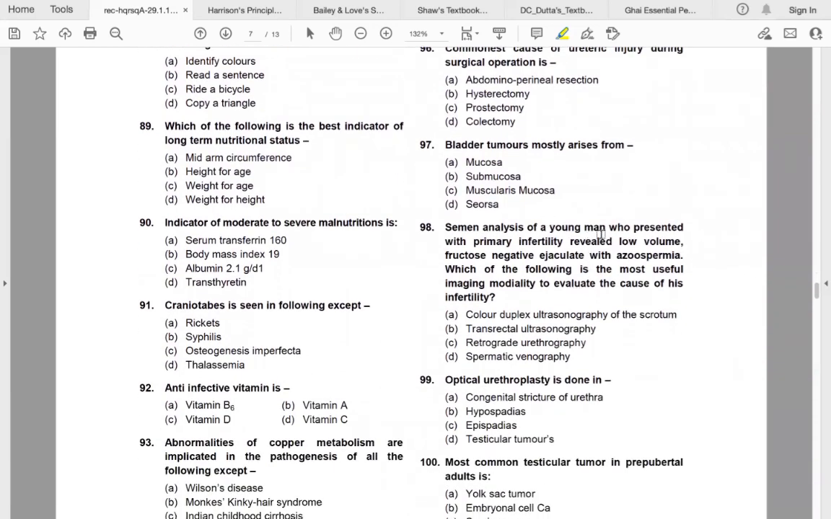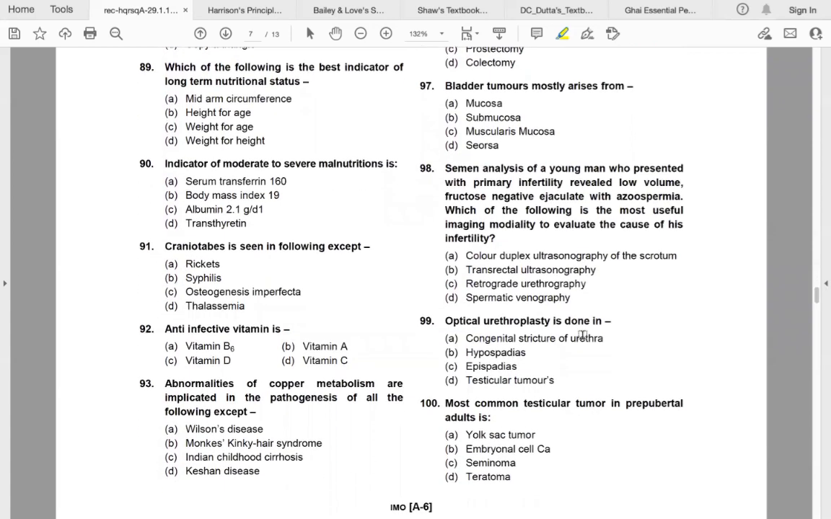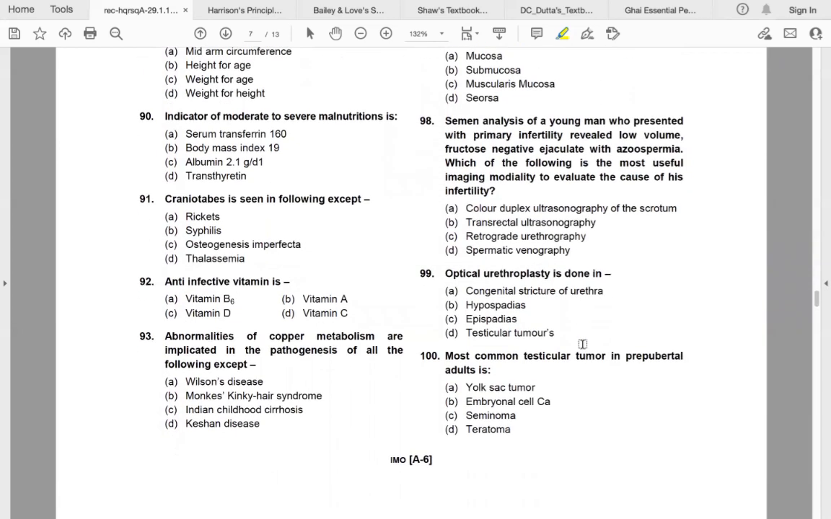Semen analysis of a young man who presented with primary infertility revealed low volume, fructose negative ejaculation with azoospermia. Which of the following is the most useful imaging modality to evaluate the cause of his infertility? Answer is transrectal ultrasound. Optical urethroplasty is done in congenital stricture of urethra. Most common testicular tumor in prepubertal age is yolk sac tumor.